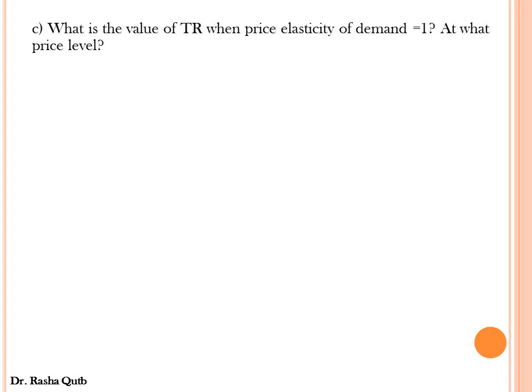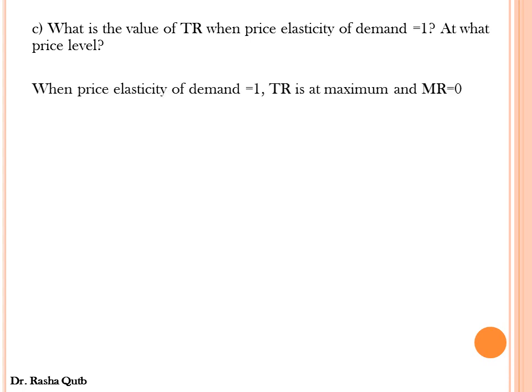Third, what is the value of total revenue when price elasticity of demand equals 1 and at what price level? Here he asked for the value of total revenue when the price elasticity of demand equals 1, and he needs the price level. As we know, when price elasticity of demand equals 1, total revenue reaches its maximum. So here he asked for the price level that maximizes total revenue and the value of maximum total revenue. How can we get this?